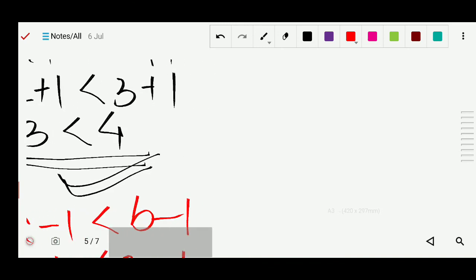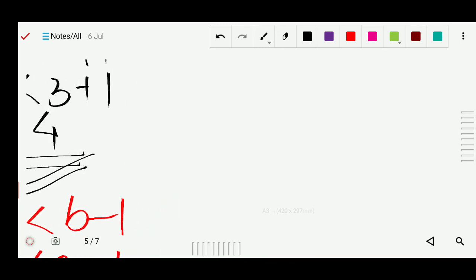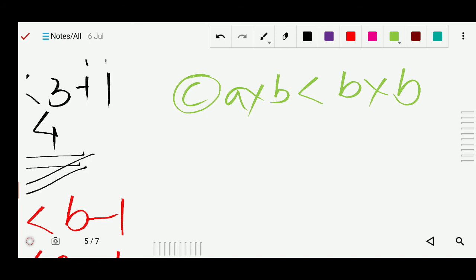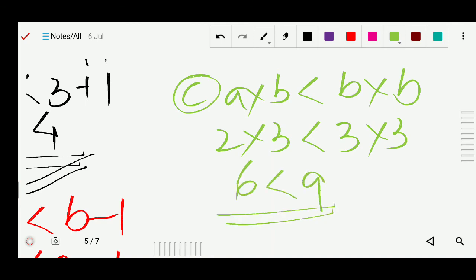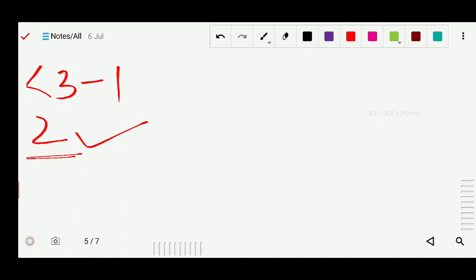Next we will do option C: A multiplied by B is less than B multiplied by B. A's value is 2, so 2 multiplied by 3, and 3 multiplied by B's value, which is 3. So this is 6 and 9. Again 9 is greater than 6, so option C is also correct. Now we will check option D.